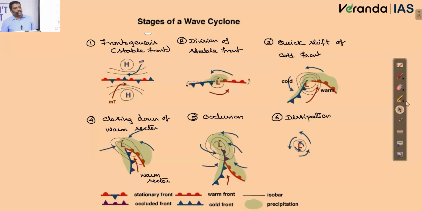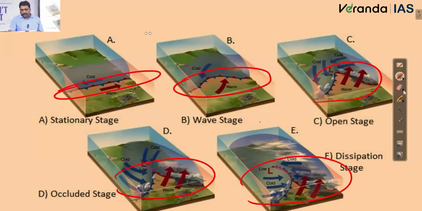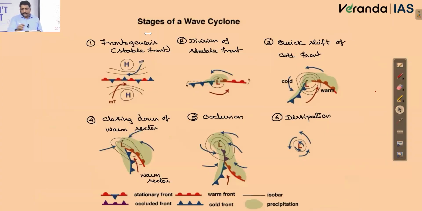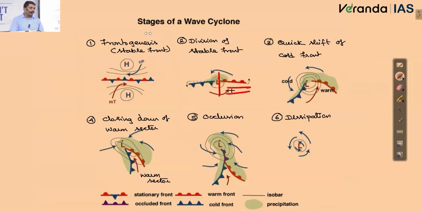Okay. So another image, if I'm just taking whatever I have seen in the earlier image, instead of three-dimensional, I'm taking only the front and representing it. So what exactly do I see here? In the very first image I see that a stable front is created. A front is now getting divided into cold front and warm front. So after getting divided, this front is going for circulation.